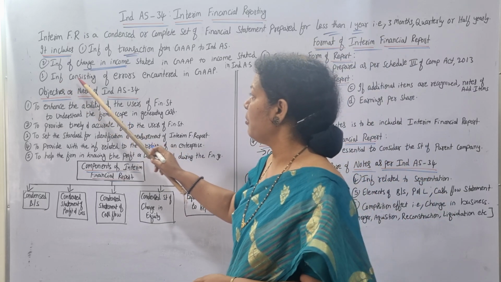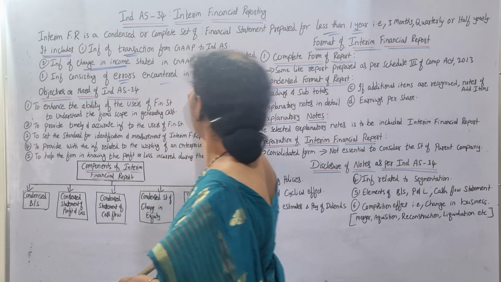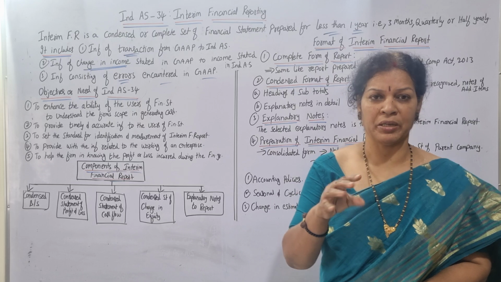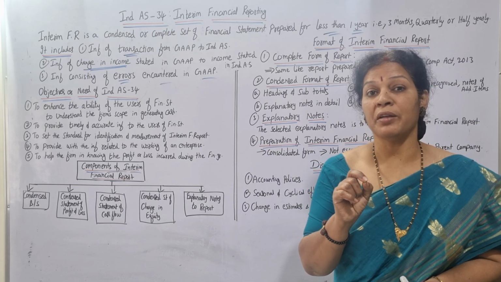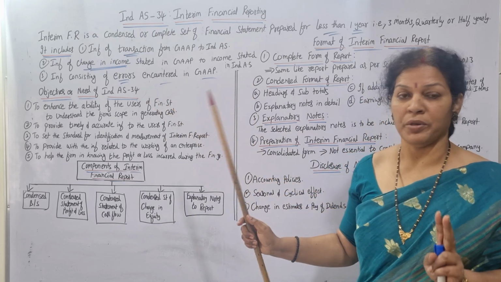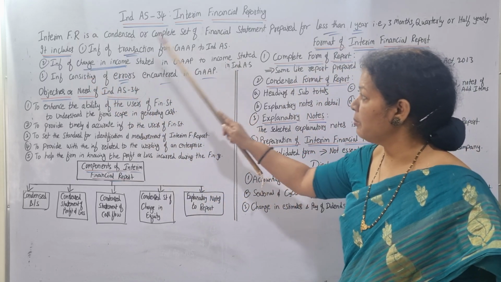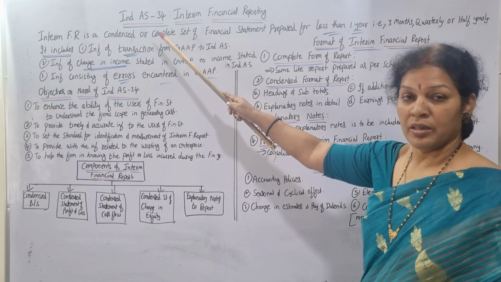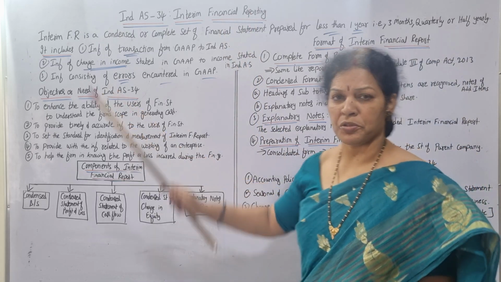And also information consisting of errors encountered in GAAP. According to the generally accepted accounting rules, whatever we have prepared, if we come to know of or confront any kind of mistakes or errors, that has to be informed. It consists of errors encountered in GAAP. These are the three main things to be remembered when you are preparing according to Accounting Standard 34, interim financial reporting.